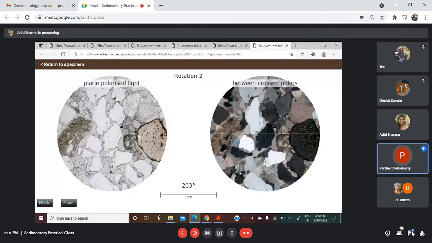You can see in PPL, there are other spots of the same grain showing several other spots of oxidation, where the iron has come out and become oxidized. These are oxidation spots.